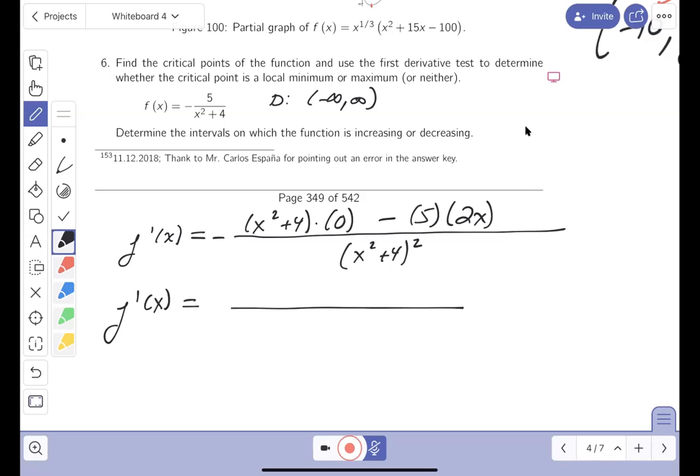Which is going to be what? Minus 10x. But minus 10x is 10x, isn't it? And what do you get on the bottom? x squared plus 4 squared. All right, hold that thought. I'm going to the next page.